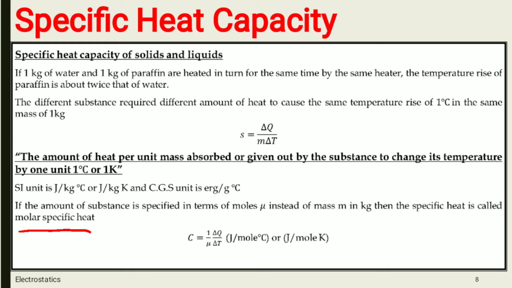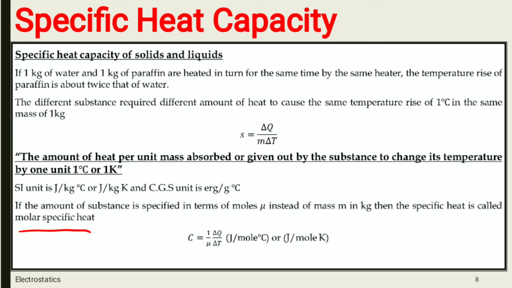Why are we considering it as molar specific heat? If the amount of substance is specified in terms of moles, that is mu, instead of mass m in kg, then the specific heat is called molar specific heat.